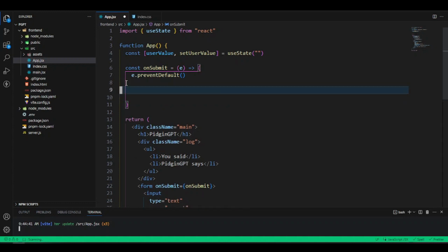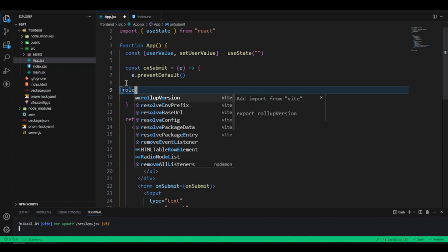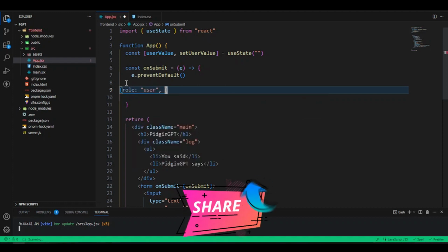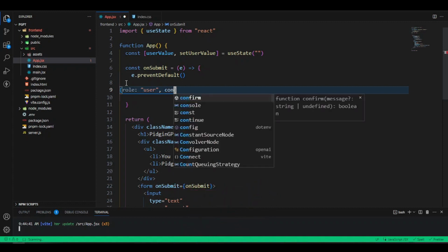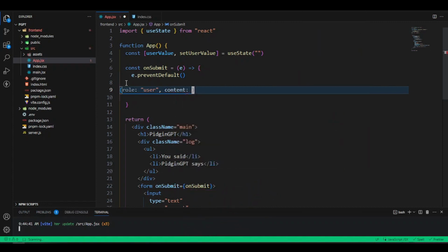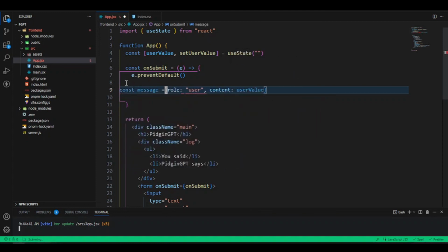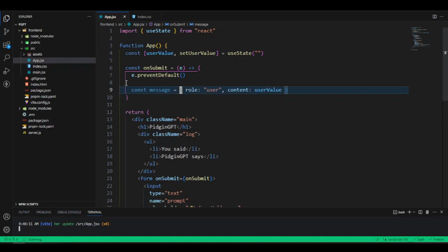Now, what we want is some sort of object. And this object is just like the object we get from the server. We're going to say we want the role, role. As for the role, we want the value of this role to be user. And we set the content to anything the user puts in. So we're going to say user value. So now our content will be the user value. Okay, so let's assign it to a variable. Let's call this variable const message, and assign it to that variable there.